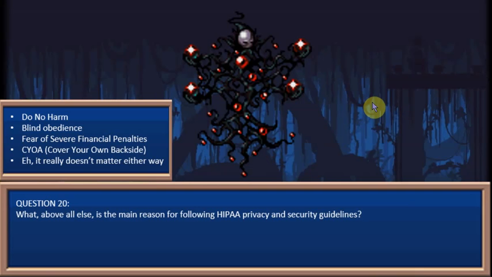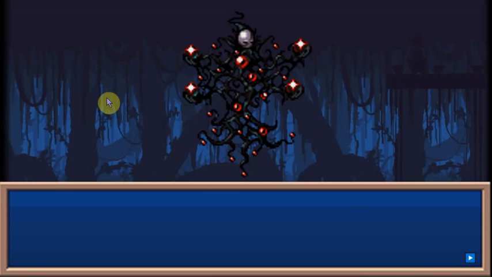Avoiding penalties is good, but ultimately the best answer is you do not want to hurt the patient physically with bad treatment or financially by leaking his private information where his identity is compromised, or psychologically if you let everybody know that he's, I don't know, a victim of sex abuse or substance abuse or a horrible disease or whatever else, letting that information be public. You do not want to harm the patient. That is the obvious correct answer.